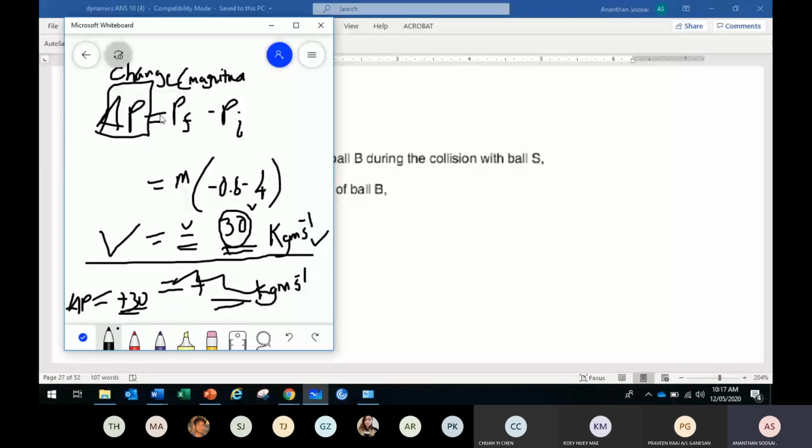So remember, whenever they say change in momentum, change in velocity, it is all stated to be just the magnitude. Although you get a negative answer, put it as positive. That's it. But you can leave it as negative. This is the best answer. For other boards, negative 30 is the perfect answer because it tells the magnitude and the direction also. But in all the mark schemes you're going to see in your Cambridge papers, whenever they say change, although the calculation shows negative, they'll give the positive answer.